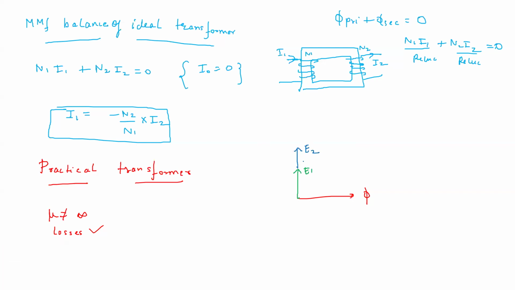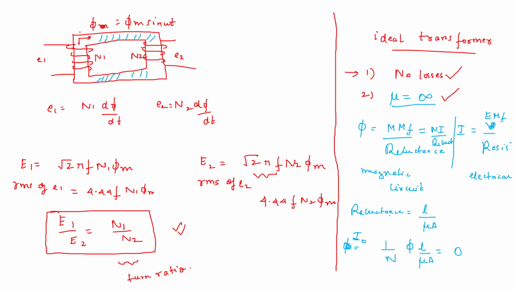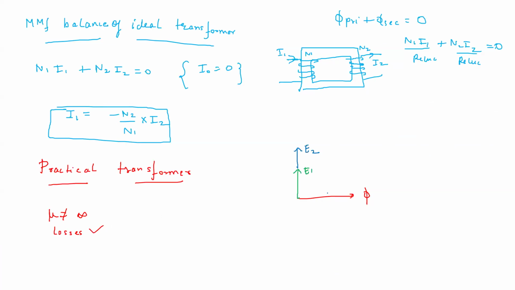And this is E2. Now for a practical transformer, till here it is okay, but you will see that we will have something called I0, because nu is not equal to infinite. We have seen that for an ideal transformer, I naught was zero. It was the current required for setting up the main magnetic flux. Now in this case, the I naught is not zero.